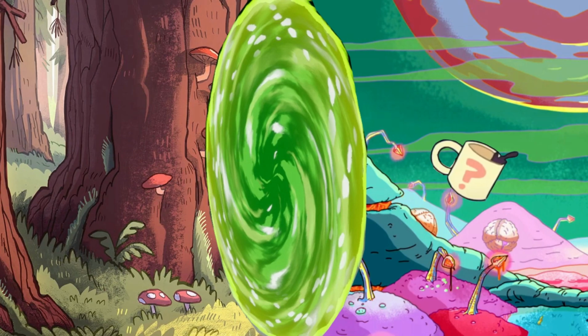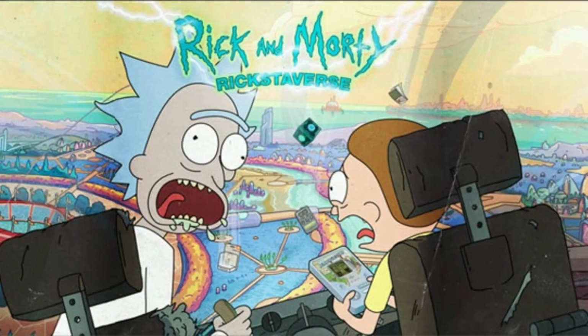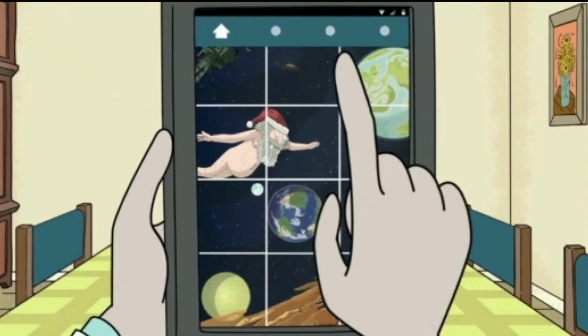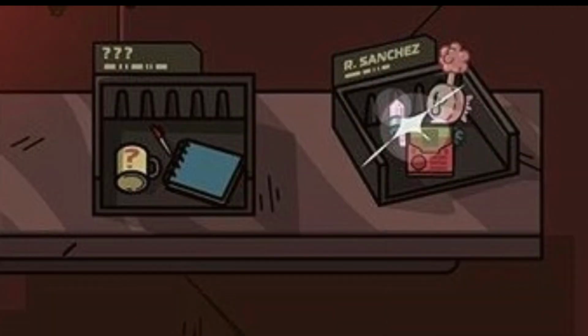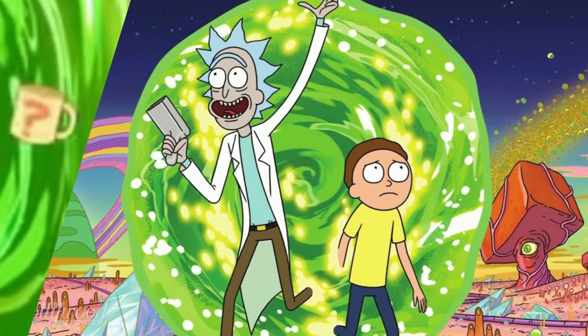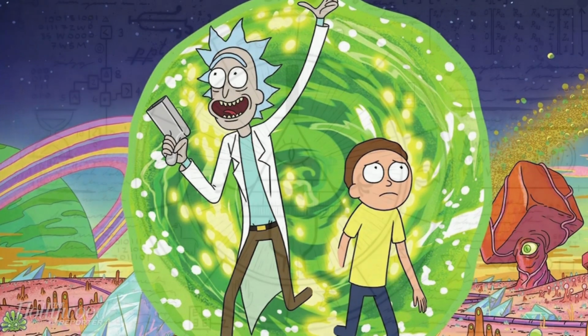And if that wasn't enough, we can get a better look at these items in the Rick and Morty Ricksterverse. The Ricksterverse is a game made in Instagram where you explore different planets in the Rick and Morty universe. In the prison that Rick was held in, we can see in the evidence locker that these very items are in here too. The fact that these items appear twice makes me think that they're being highlighted. They're being pointed out as something important. I find this bit of evidence of the items traveling between shows to be the most convincing piece of evidence for this theory, but by itself it's still not enough.